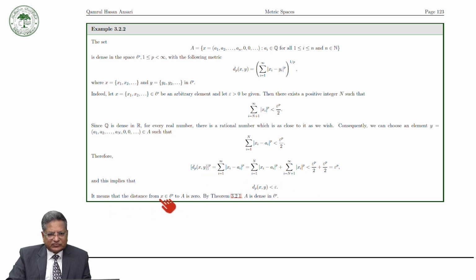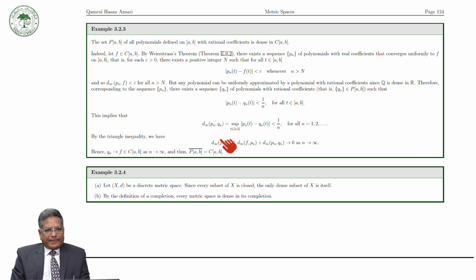It means that the distance from x in l^p to A is 0, and therefore from the previous theorem we can say that A is dense in l^p space. So here we have seen that the set A is dense in l^p space, where the entries are rational numbers. Keep this fact in mind, because we will use it later.